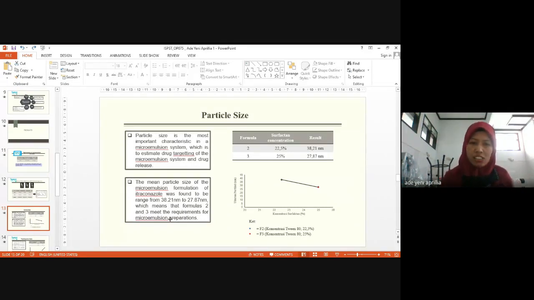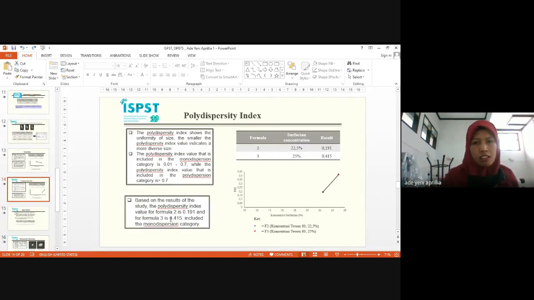The mean particle size of the itraconazole microemulsion formulas was found to range from 38.21 nanometers to 27.87 nanometers, which means Formula 2 and Formula 3 meet the requirement for microemulsion preparation.